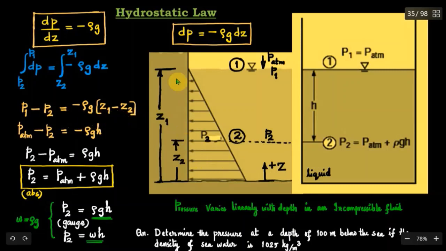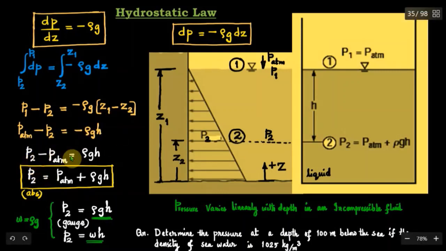And Z1 minus Z2 here is equal to the distance between the 2 points 1 and 2, which in this case is small letter h. So P1 minus P2 is equal to minus rho g into h. And we know that P1 is equal to P atmosphere, which is absolute pressure. So P atmosphere minus P2 is equal to minus rho gh.